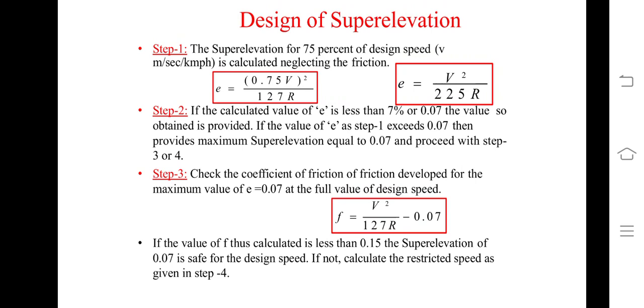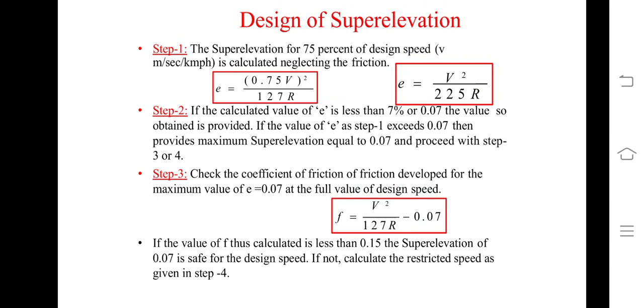Step number 2, if the calculated value of e is less than 7%, because we know that maximum e is equal to 7% or 0.07, the value so obtained is provided. If the value of e from step number 1 exceeds 0.07, then provide maximum super elevation equal to 0.07 and proceed with the next step.